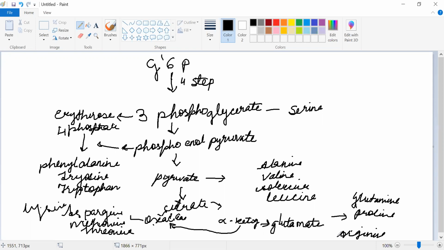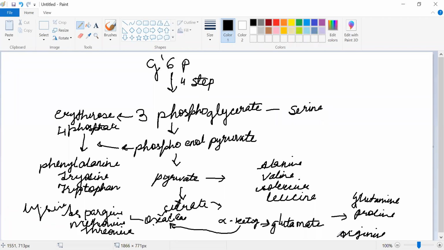We'll start with glycolysis, glucose, and then glucose gives you glucose 6-phosphate, which in 4 steps gives you ribose 5-phosphate. Ribose 5-phosphate gives you histidine and then serine. So ribose 5-phosphate is from the pentose phosphate pathway. Okay, and here glucose 6-phosphate in 4 steps gives you 3-phosphoglycerate, and this is from the glycolysis pathway.